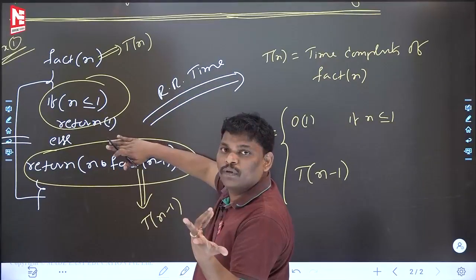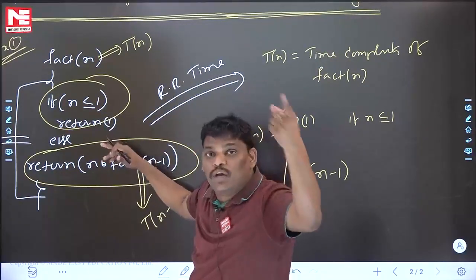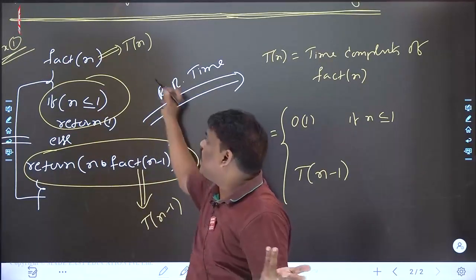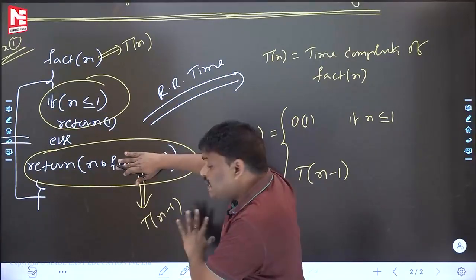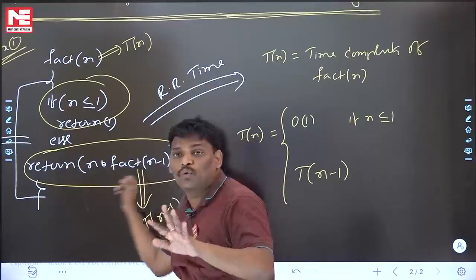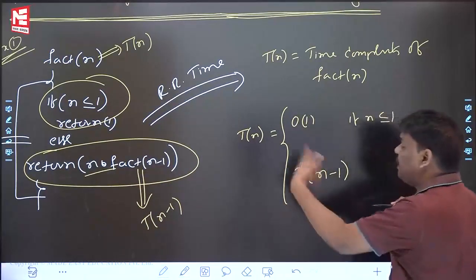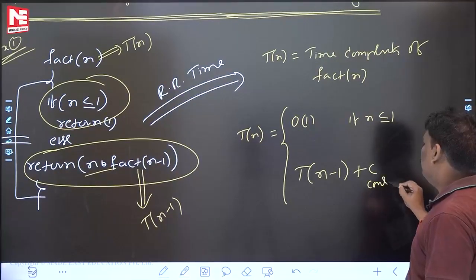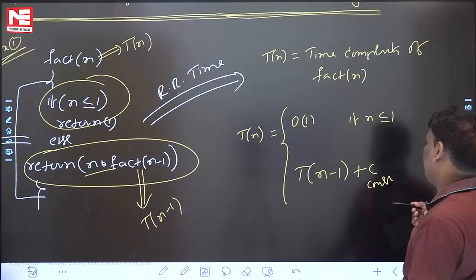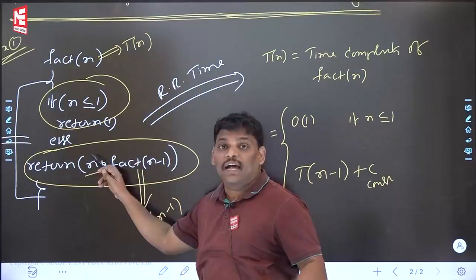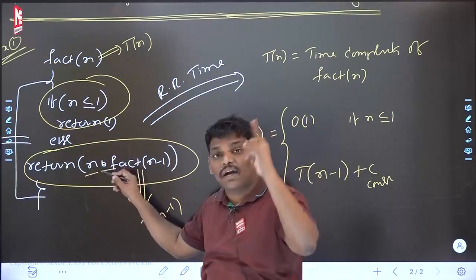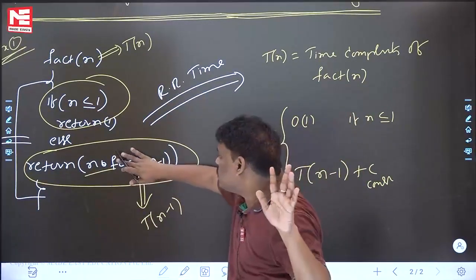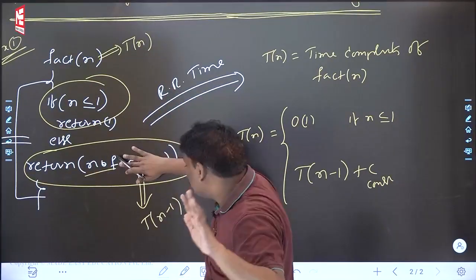If there were a for loop going n times, then I would write n. But in the else part, there is no loop. If no loop is there, how can we write plus n? Because there is nothing, you write plus c, where c is a constant. Only if a loop is there do you write plus n. Even though there is n square or log n elsewhere, I don't write them here, because there is no loop. No loop means constant.